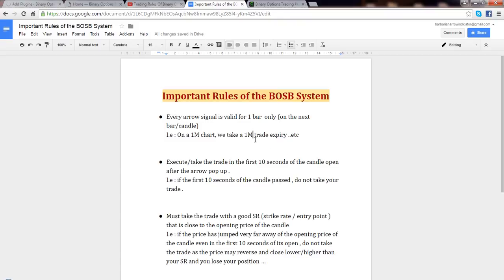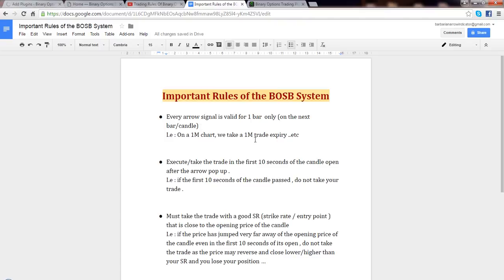You don't want to mix up your trading expiry, as so many people have been asking me how many minutes I'm going to take the trade with when I have an arrow. Here it's 1 bar. Basically, if you are on a 5-minute chart, you take a 5-minute trade expiry. If you are on a 15-minute chart, you take a 15-minute expiry trade, and so on. I hope this has been cleared up now.